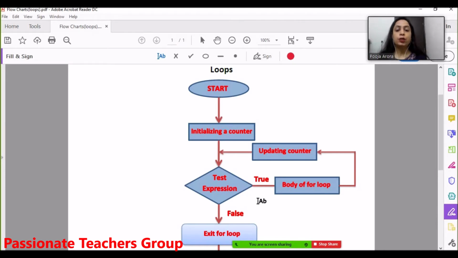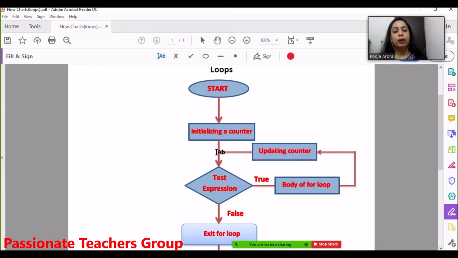And then if that expression is true, only then will it enter the for loop body and execute the instructions written inside the for loop. Then once it has executed those instructions, it will come out and update the counter. Now it is very important, because if I am not updating the counter, that means I am not incrementing or decrementing, whichever way I want to run my loop. For example, here I have initialized n with 1 and I want to run it till 10. So that means I have to increment n by 1. So I have to write n is equal to n plus 1, and that's how n will become 2.